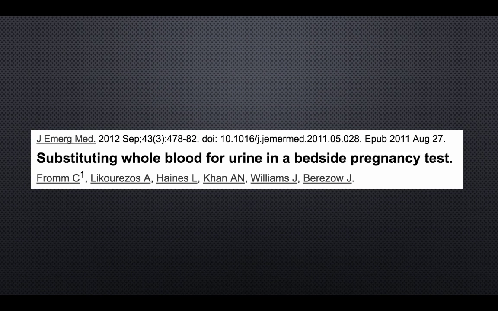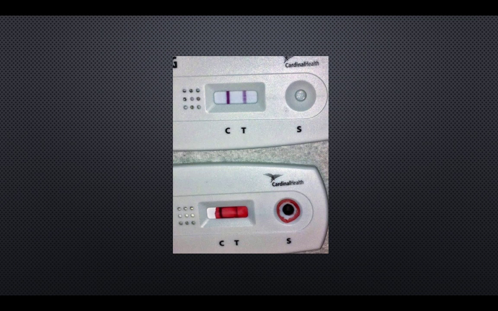In 2012, Fromm et al. performed a study showing that whole blood also performed well on urine pregnancy tests. The sensitivity was 95.8% versus 95.3% with urine. The specificity was 100%. Believe a positive result, but confirm with other means as soon as possible. Keep in mind that this practice may not be acceptable at your hospital, so know your individual institution's policies.